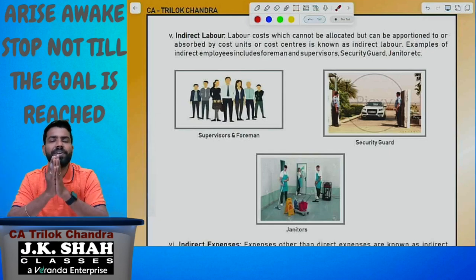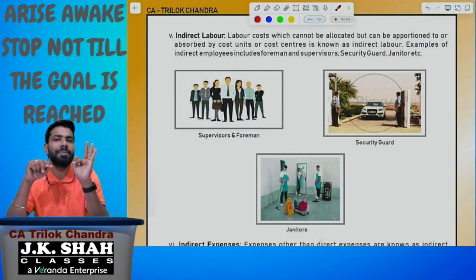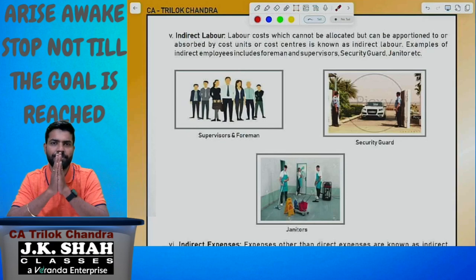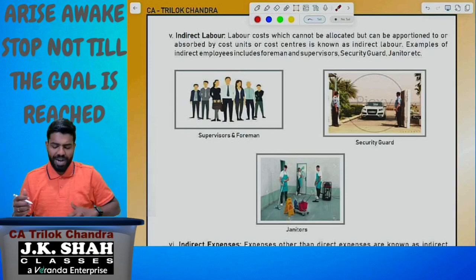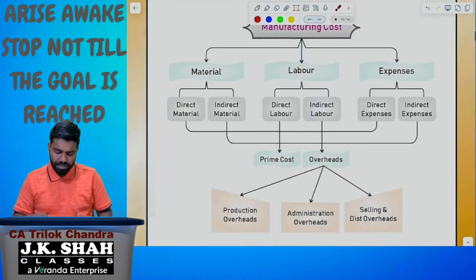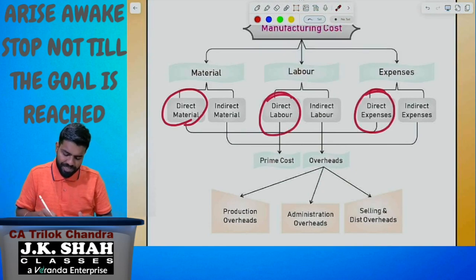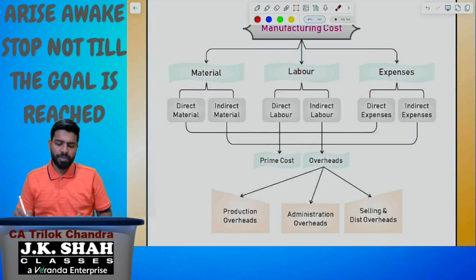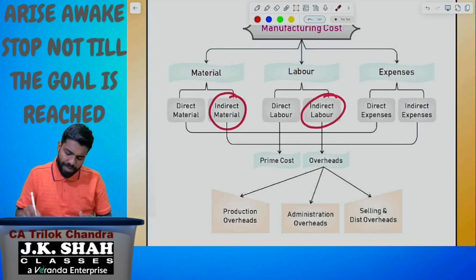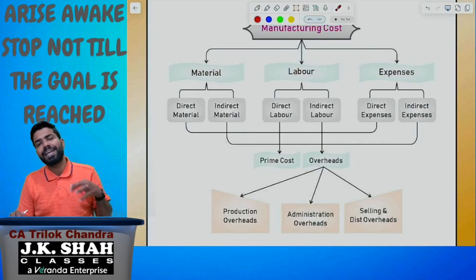So this is the classification under the manufacturing cost. Please understand, manufacturing cost classified into categories: direct material, direct labor, indirect material, indirect labor, direct expenses, indirect expenses. Now one more thing what we need to understand is, if you make a total of all the direct elements, we are going to call it as the prime cost. When we have direct material, direct labor, direct expenses, we'll be calling it as prime cost. If you add indirect material, indirect labor, indirect expenses, we are going to call it as the overheads. These overheads again classified into production overheads, administration overheads, selling and distribution overheads.